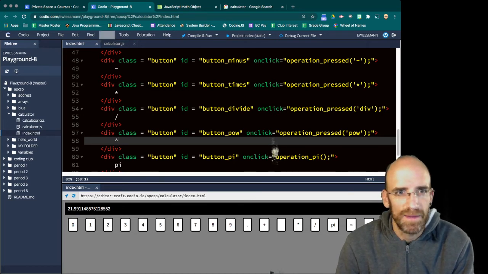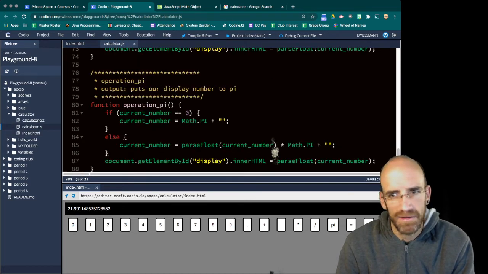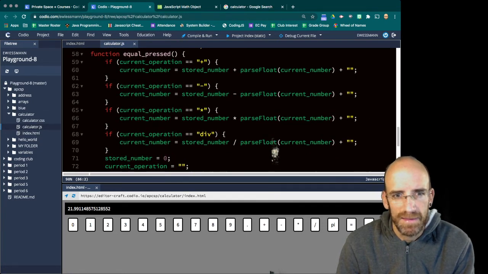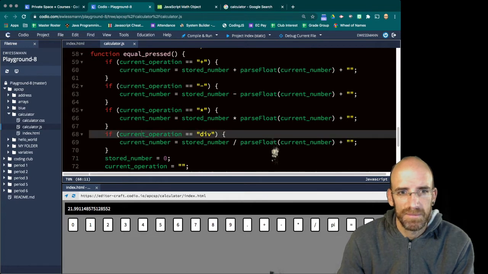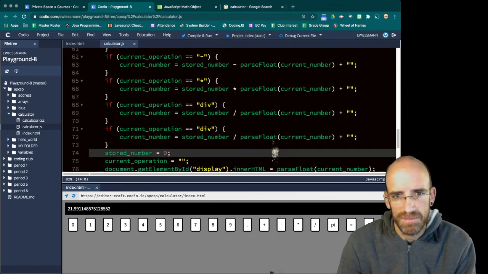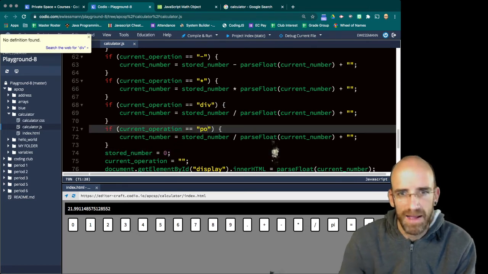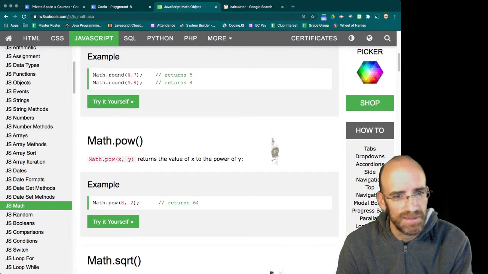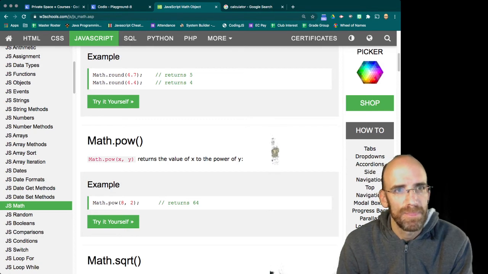When we come here, it's doing the same thing that we've been doing for these. All we have to do is say if the current operation is power, I think I said pow, then it says x to the y, so 8, 2 would be 64, so it's the stored number to the current number power.